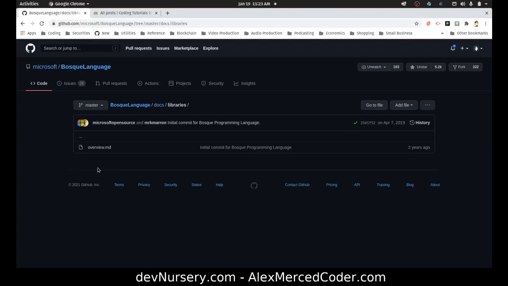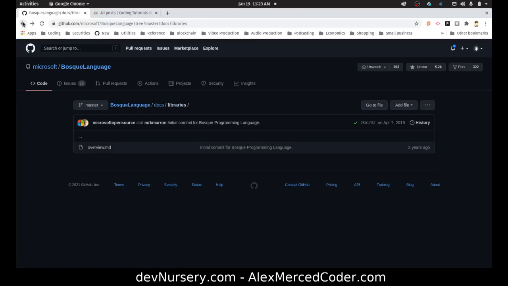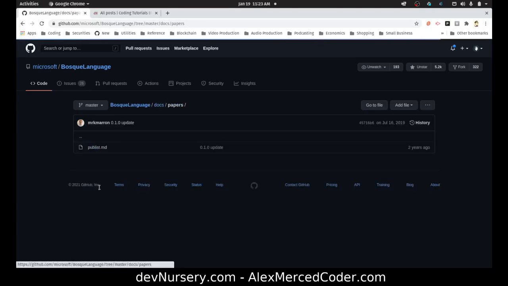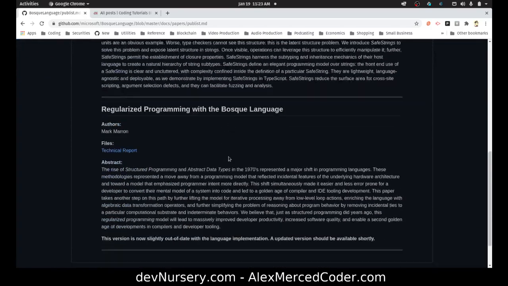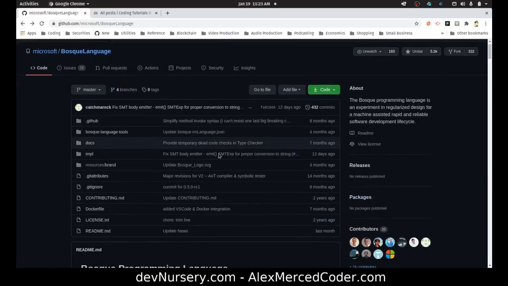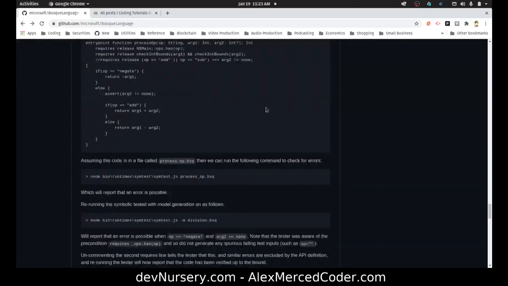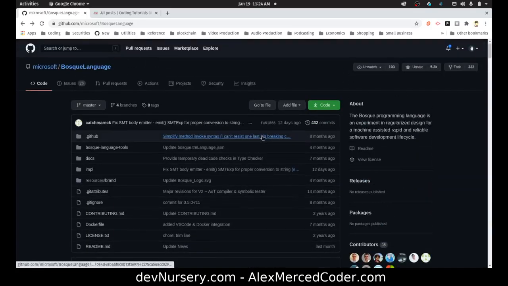This is real Wild West if you're someone who likes to play with new programming languages. This is about libraries. There's not really much in here, so I think that's going to come later. Right now they're still working on the core language. And this is a paper that explains the who, what, where, and why. Why are we doing this? What is the purpose of this language? That's all there. And then there's the main README, which also has a spattering of all those things in one. All good fun reading.